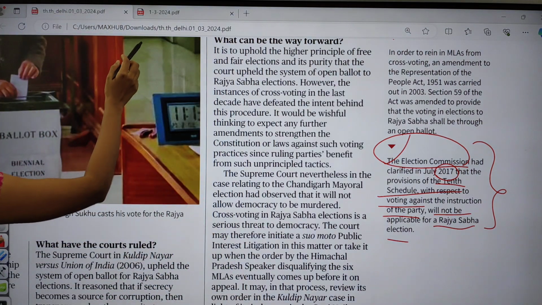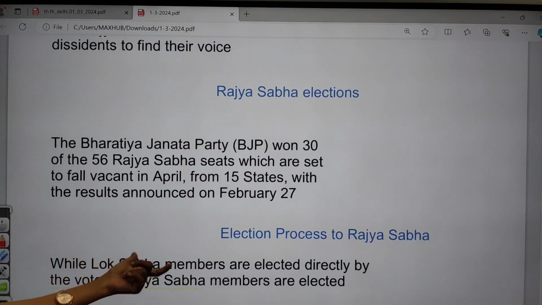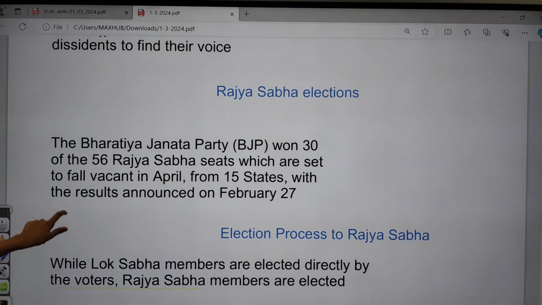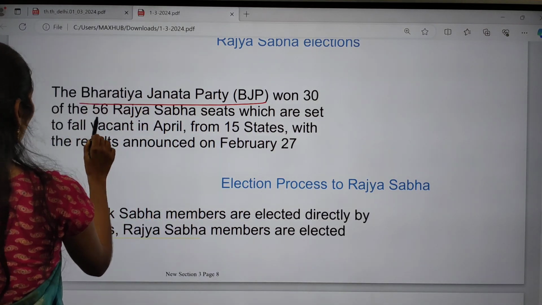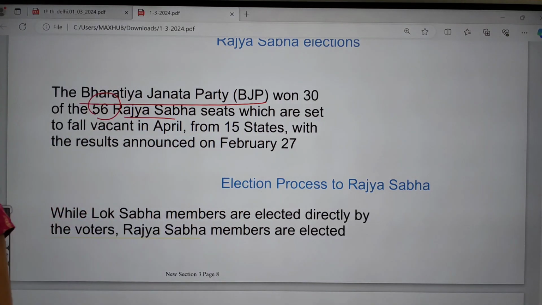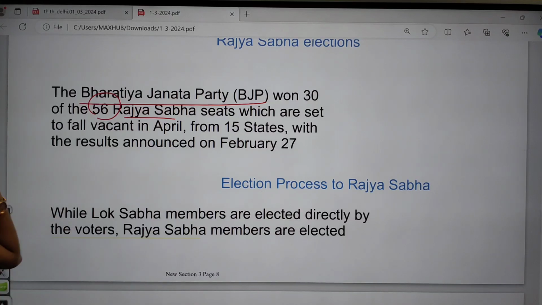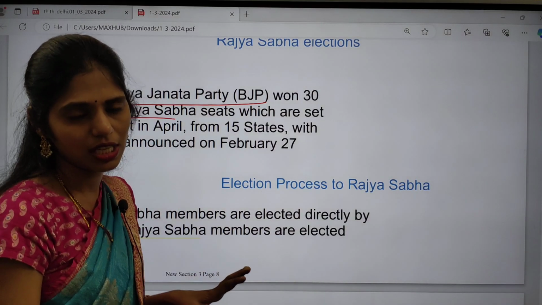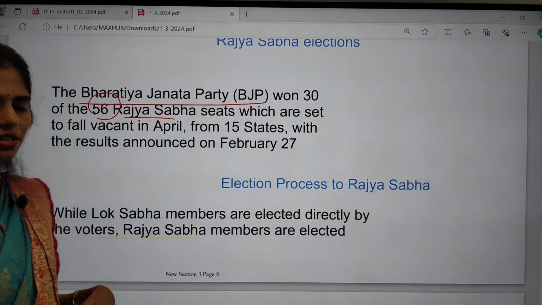Clear? And now let us see the notes of this topic, and we are going to see how the elections to Rajya Sabha are going to happen. Recently the Bharatiya Janata Party, that is BJP, won 30 out of 56 Rajya Sabha seats, okay, which fell vacant in April from 15 states, and results were announced on February 27. So about 30 seats out of 56 were won by the BJP, the party which is in power at the central level.